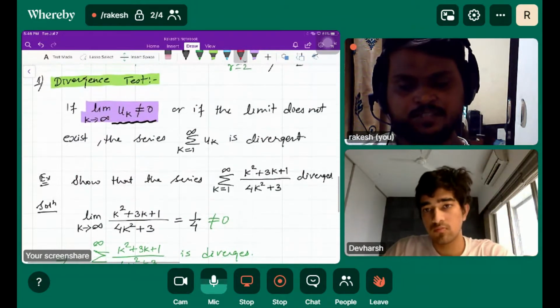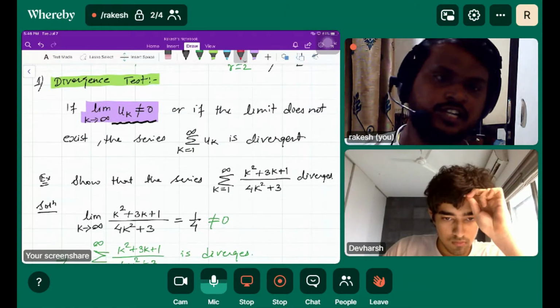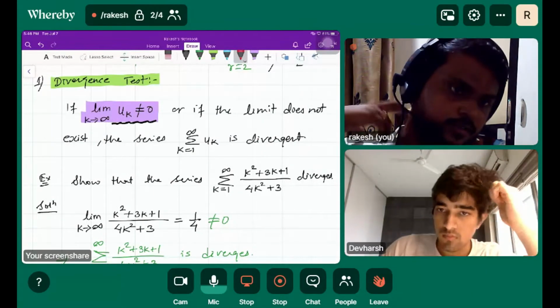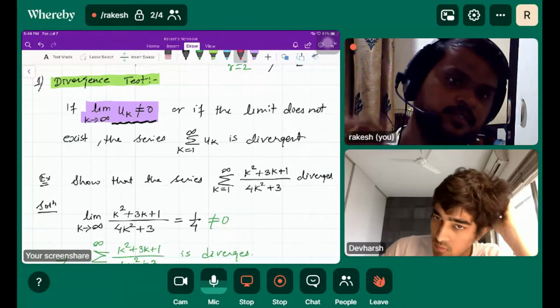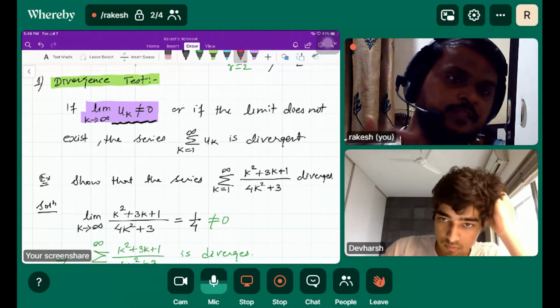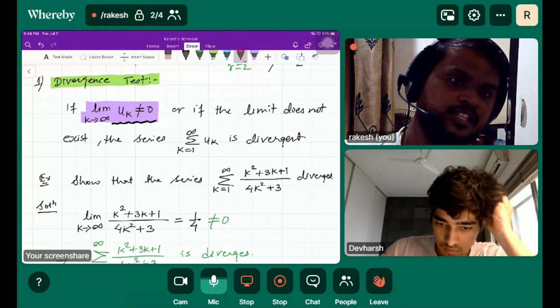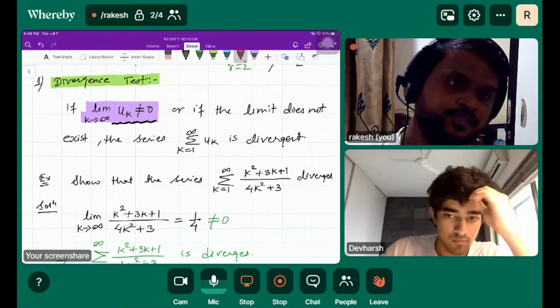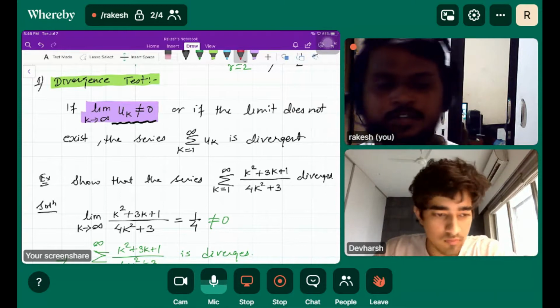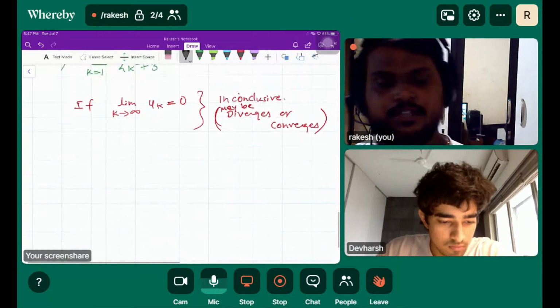That's why this first test is totally dedicated to testing divergence of the series. If we get a non-zero term, or if the limit does not exist, then the series must be divergent.